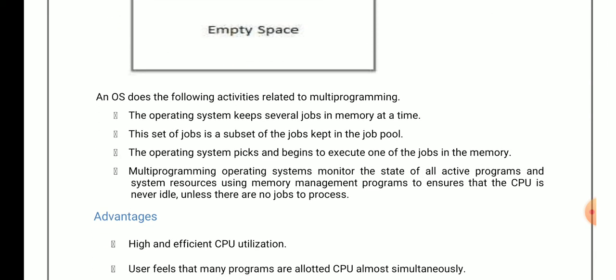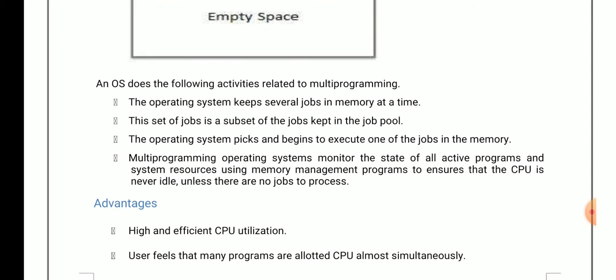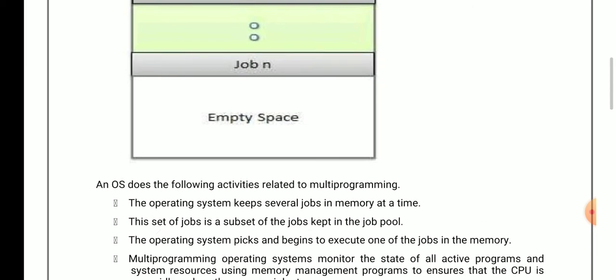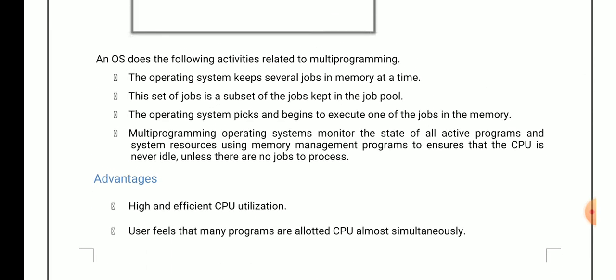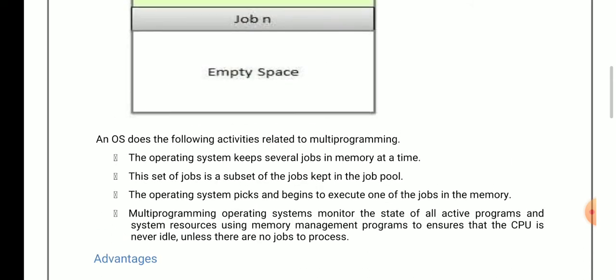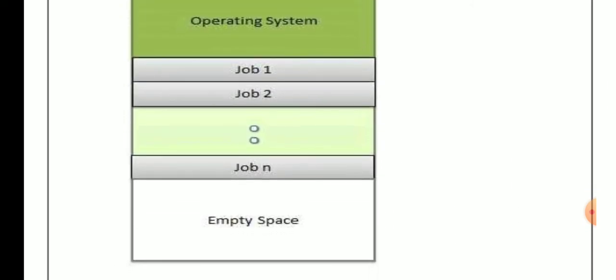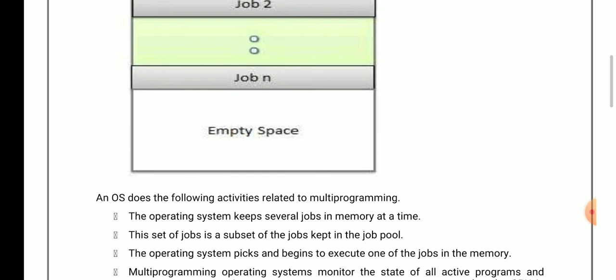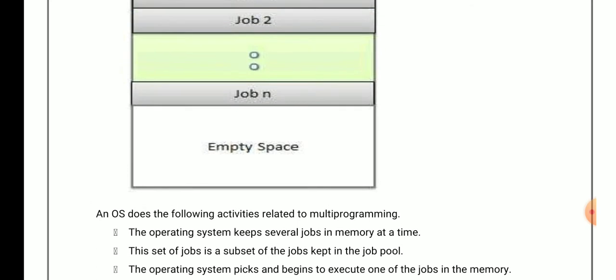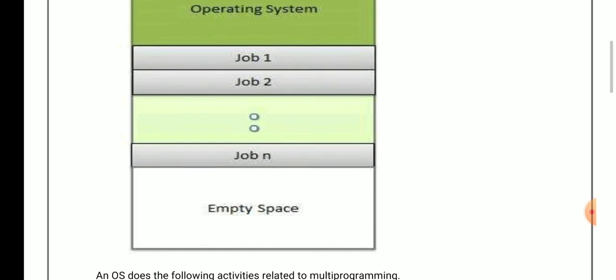Now these are a few activities that are related to multi-programming. So what happens in multi-programming? In multi-programming, the operating system keeps several jobs in memory at a time. So dear students, you can see here we have multiple jobs in memory at a time. Then this set of jobs is a subset of the jobs kept in the job pool. All these jobs are placed in a job pool. Here the operating system picks one job and begins to execute it.